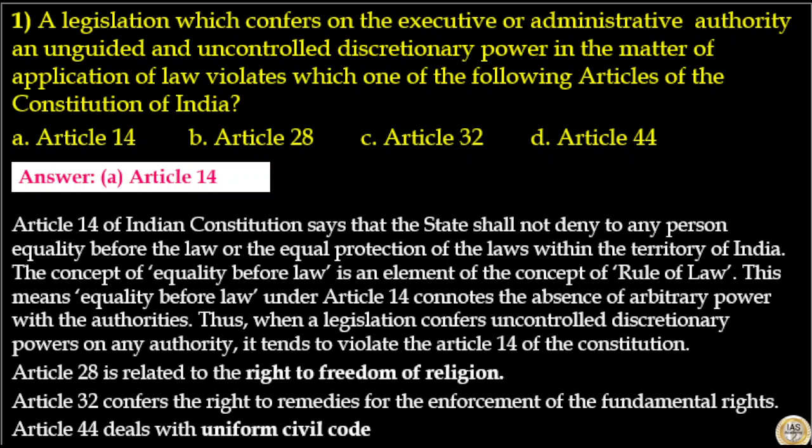Article 14 of Indian Constitution says that the state shall not deny to any person equality before the law or the equal protection of laws within the territory of India. The concept of equality before law is an element of the concept of rule of law. This means equality before law under Article 14 connotes the absence of arbitrary power with the authorities. Thus, when a legislation confers uncontrolled discretionary powers on any authority, it tends to violate Article 14 of the Constitution. Hence, Article 14 implies the absence of arbitrary power.